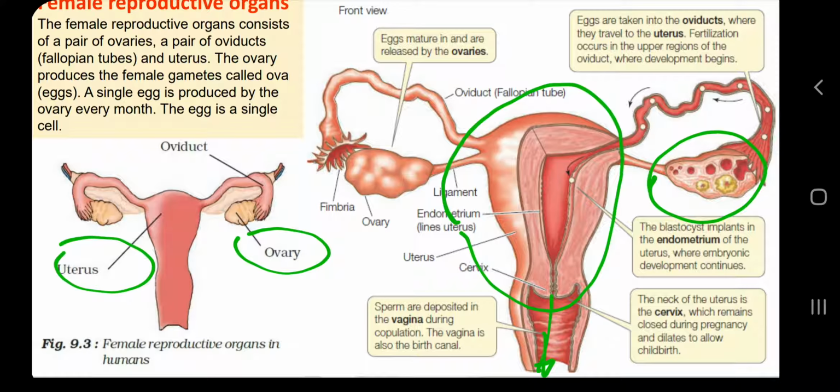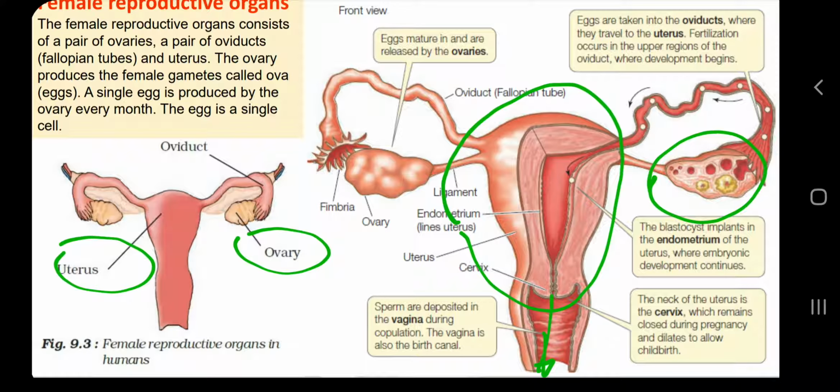And this type of cyclic changes we see in females or girls after a certain age, at the age of 13 years, 14 years, 15 years, or 12 years. So that process of menstruation is the landmark, or the starting of reproductive cycles.